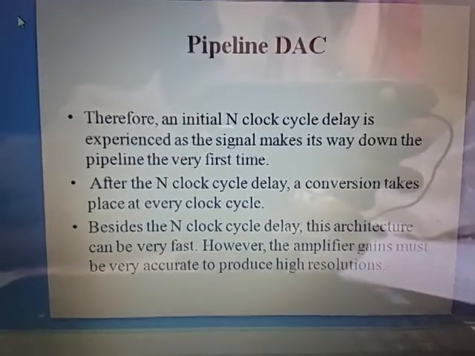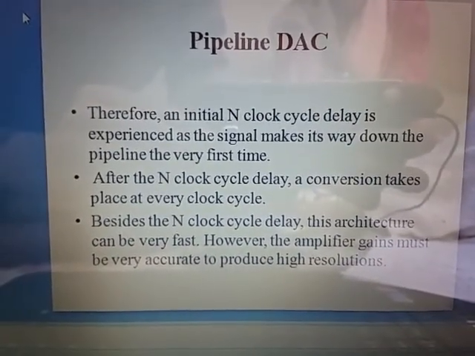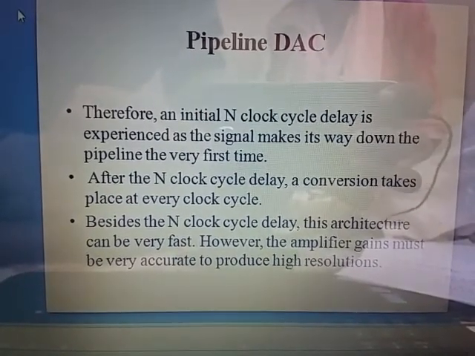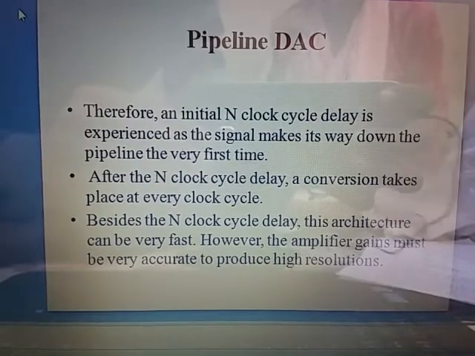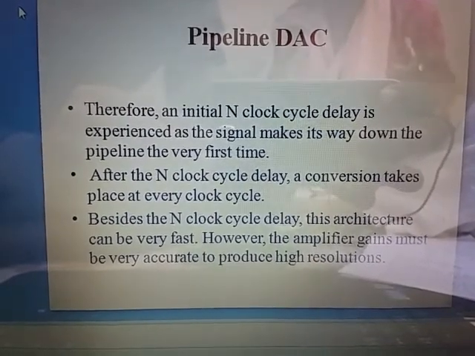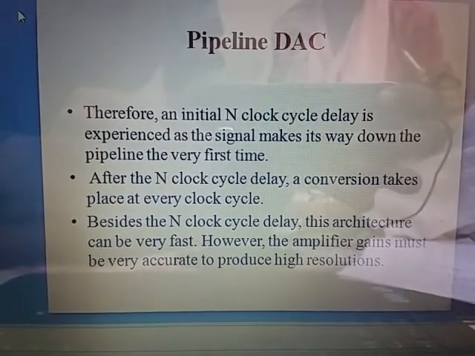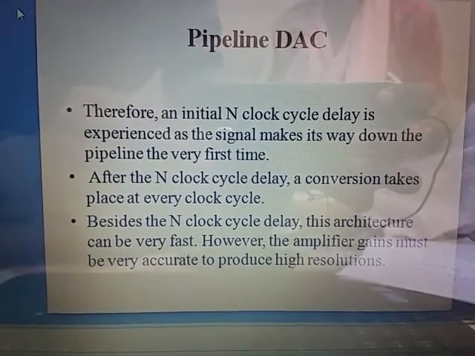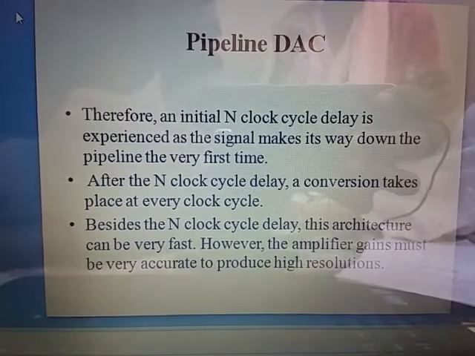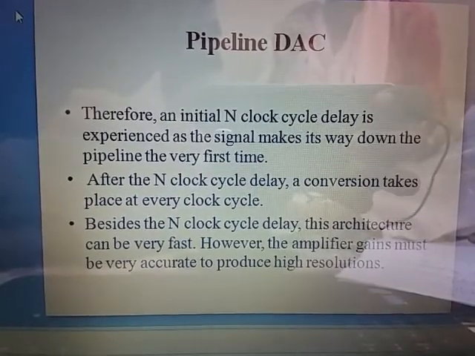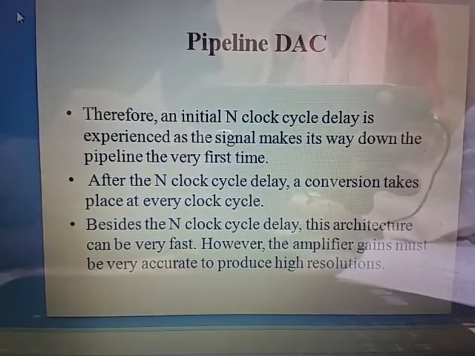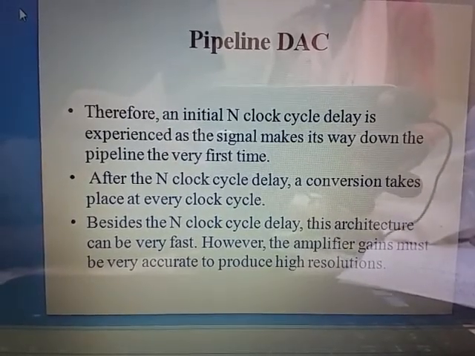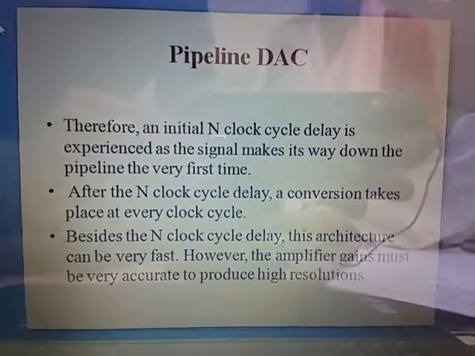Therefore, an initial n clock cycle delay is experienced as the signal makes its way down the pipeline the very first time. After the n clock cycle delay, a conversion takes place at every clock cycle. Besides this n clock cycle delay, the architecture can be very fast. However, the amplifier gains must be very accurate to produce high resolutions. The main intention of the pipeline DAC is to get high accuracy and high resolution, and the amplifier gain should be accurate.